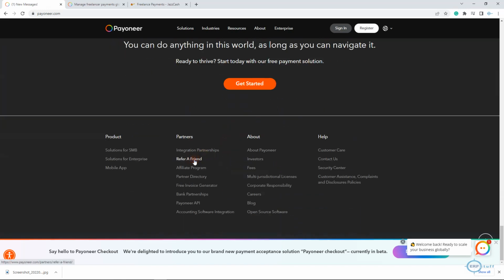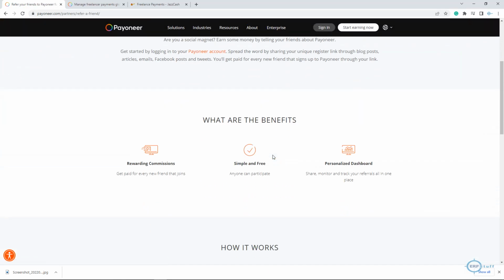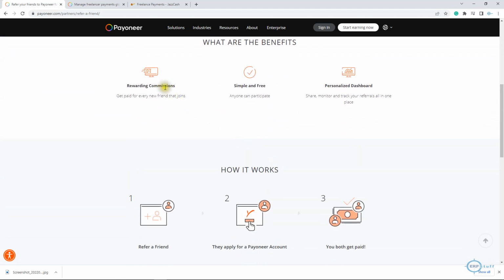Okay, so now if you see this $25, I think you will be able to see it somewhere. Refer a friend. Let me go here. Simple and free. Get paid for every new friend that joins. Now, this referral fee, $25, both I believe will get, but only when the person who created an account on your referral has transactions of 1000 USD in his or her account.